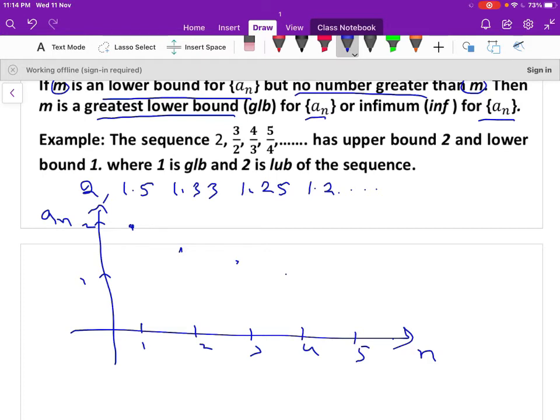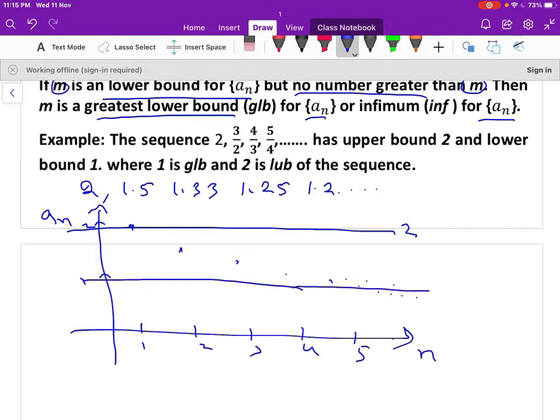Like this, when n is 5, 1.2 and so on, like this it goes. So this sequence is a decreasing sequence. So there exists a number 2 here and there exists a number 1 here. This is always like this it goes. So this sequence is between the numbers 2 and 1. So therefore the sequence lies between 1 and 2.